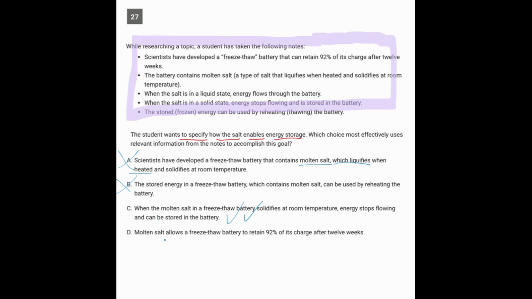And D, molten salt allows a freeze-thaw battery to retain 92% of its charge. So it's telling us kind of how amazing it is. It can retain a whole 92% of its charge, but it's not explaining the process by which that happens, which is what they were really asking us for. So the only answer that remotely sounded good here was C. And as on many of these questions, we didn't have to look at the data here. So the answer is C.